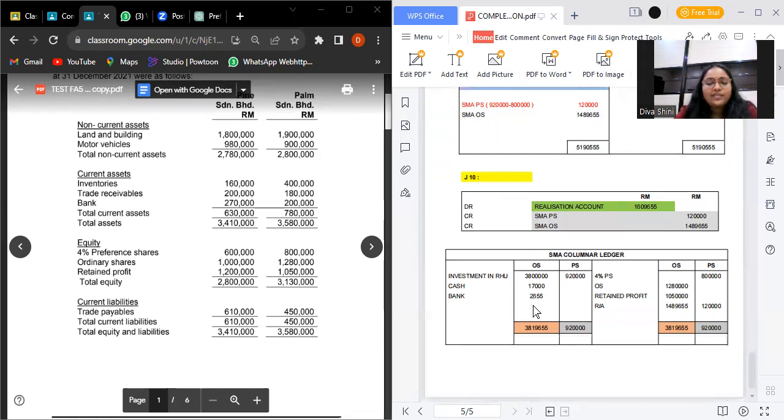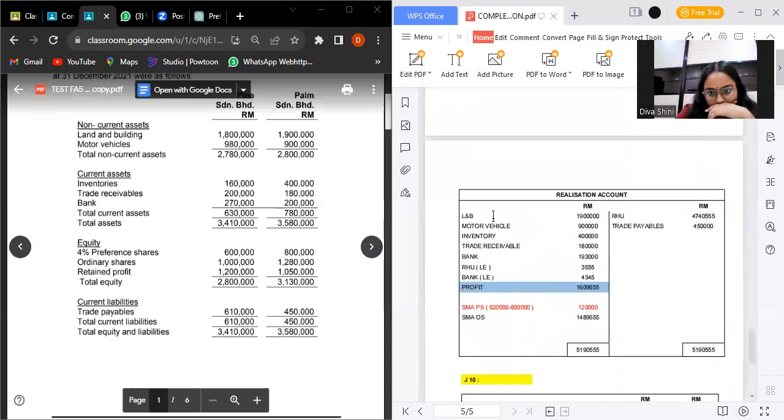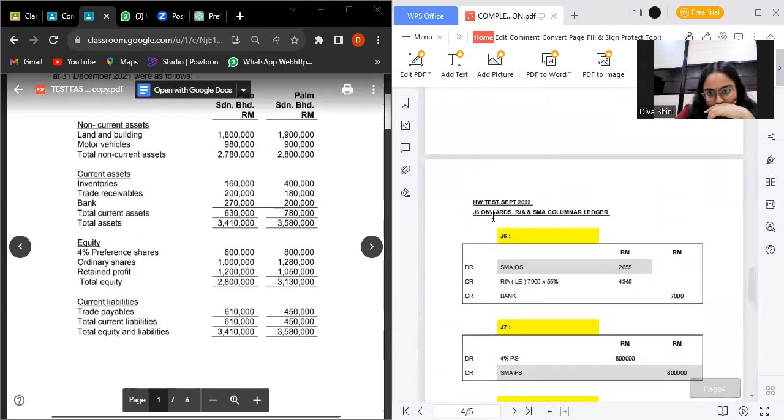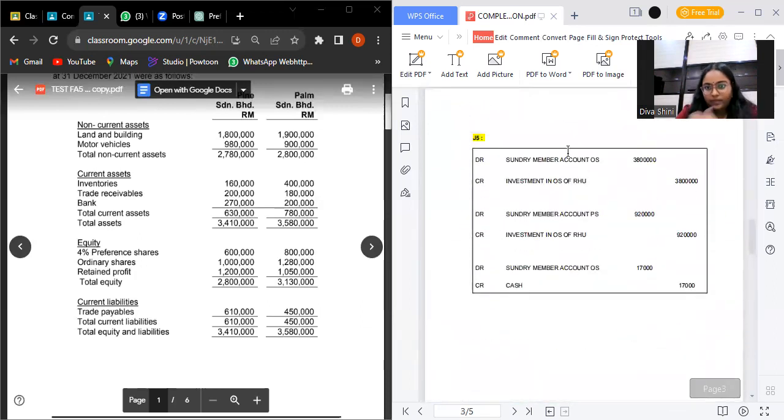So the last one we need to do is sundry member account column ledger. For the debit and credit side, debit side we need to list down all the assets, and credit side is about the equity. So investment, cash, banks are considered as assets. So investment in row, we can see from here.